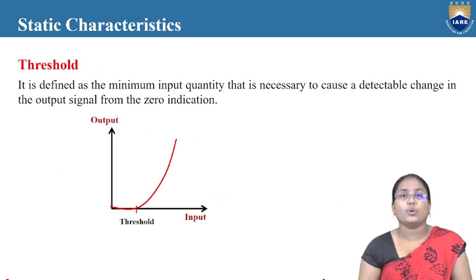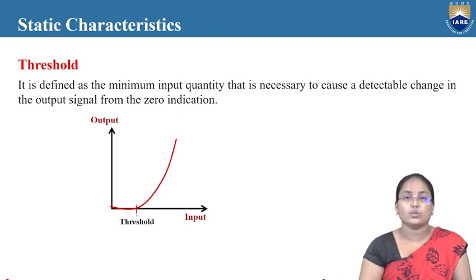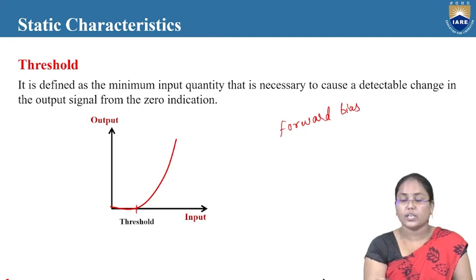Next one is the threshold value. It is defined as the maximum input quantity that is necessary to cause a detectable change in the output of the signal from a zero indication. Now here, after a certain threshold, the value is increased. Say for example, let us consider the forward bias characteristics. In EDC, we have already studied this one. So, forward bias characteristics of a diode.